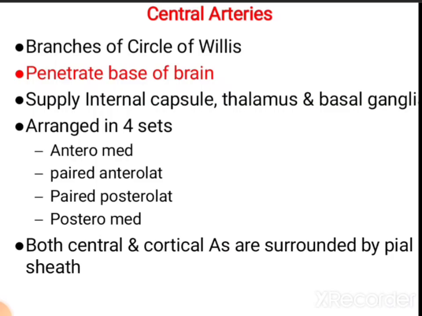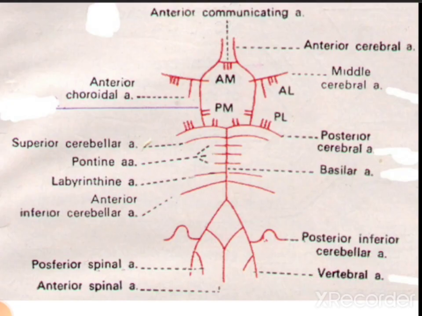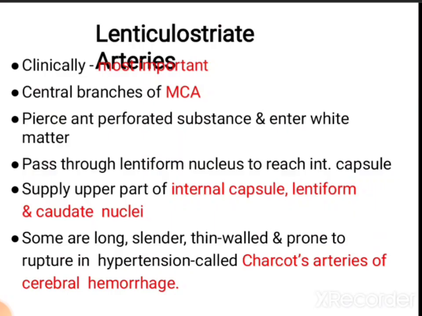Then central arteries. These are the branches of the circle of Willis. They penetrate the base of the brain. They supply the internal structures like the internal capsule, thalamus and basal ganglia. They are arranged in four sets: anteromedial, paired anterolateral, paired posterolateral, and posteromedial. Both central and cortical arteries are surrounded by a pia mater sheath. So this is the circle of Willis. It is a very important diagram.